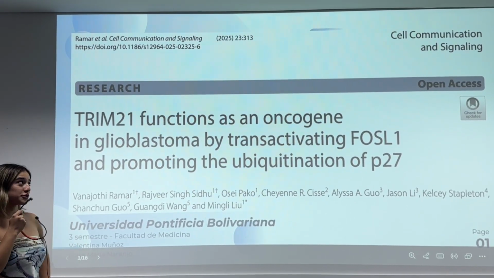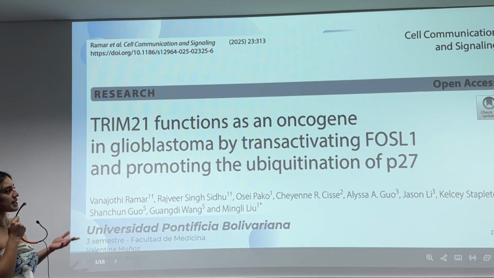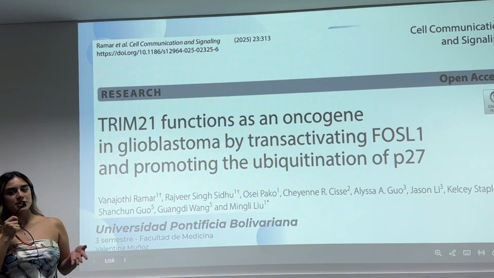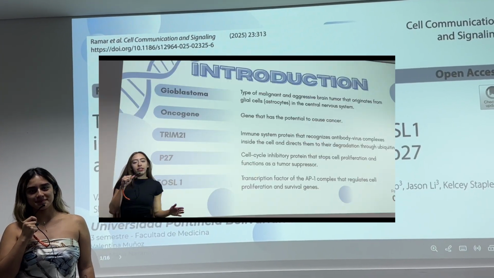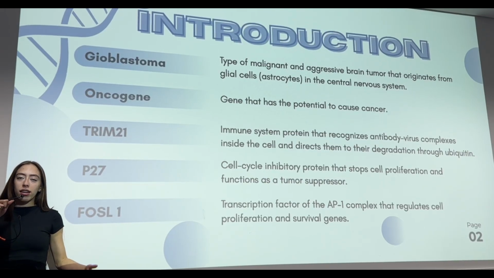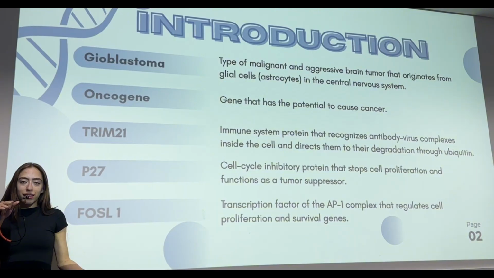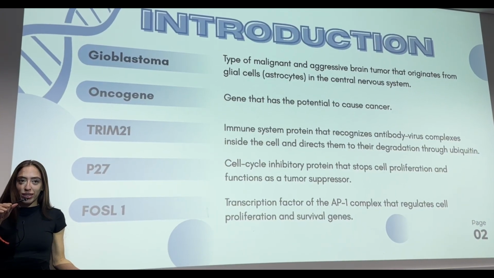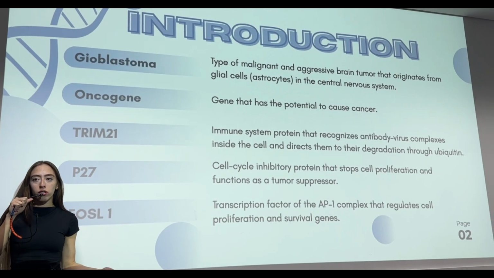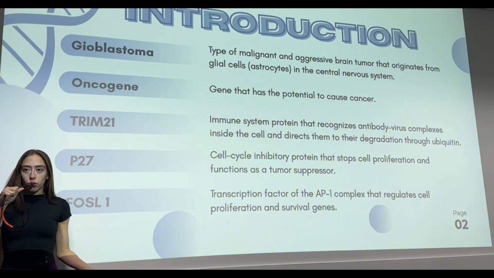A study of TRIM21 functions as an oncogene in glioblastoma by transactivating FOSL1 and promoting the ubiquitination of P27. Glioblastoma: a type of malignant and aggressive brain tumor that originates in glial cells in the central nervous system. Oncogene: a gene that has the potential to cause cancer. TRIM21: an immune system protein that recognizes antibody-virus complexes inside the cell and directs them to their degradation through ubiquitin.